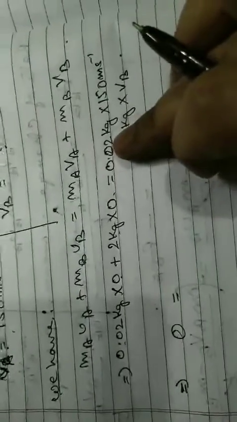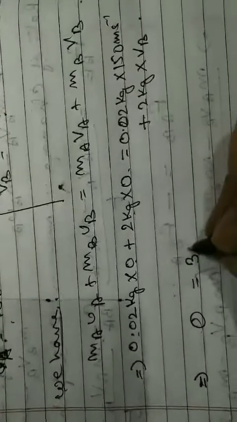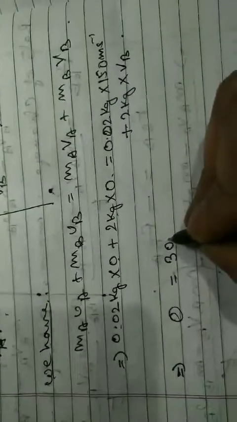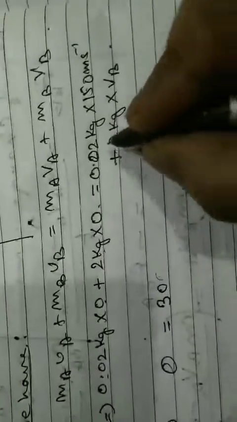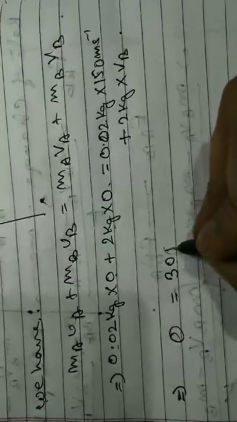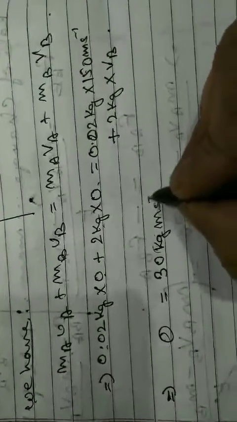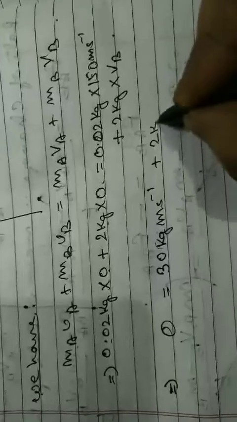If you multiply 0.02 with 150, what will you get? Multiply fast. We get 3.0, since 15 into 2 is 30, and with the two decimal places it will be 3. So 2 kg into VB.